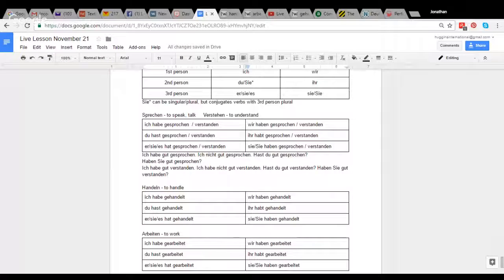Er, sie, es hat verstanden. Wir haben gesprochen. Wir haben verstanden. Ihr habt gesprochen. Ihr habt verstanden. Sie haben gesprochen. Sie haben verstanden.